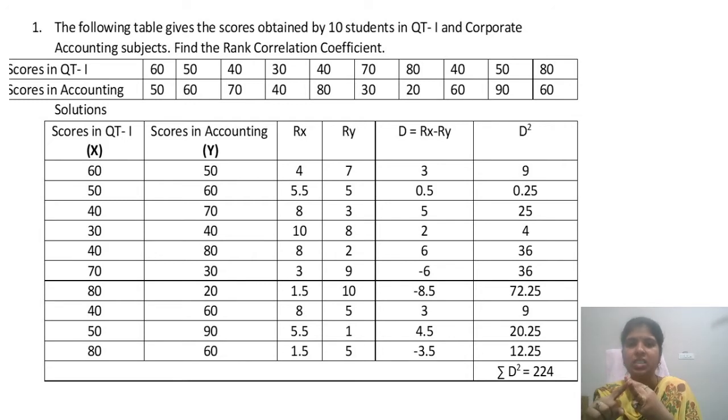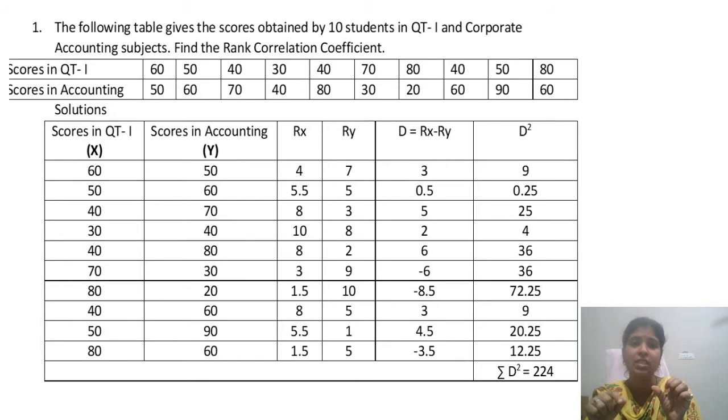Now the third highest is 70. The fourth highest is 60. The fifth highest is 50 and the sixth highest is also 50. So for fifth and sixth we take 11, and 11 divided by 2 is 5.5, 5.5. We write it 2 times, where there is the number 50.